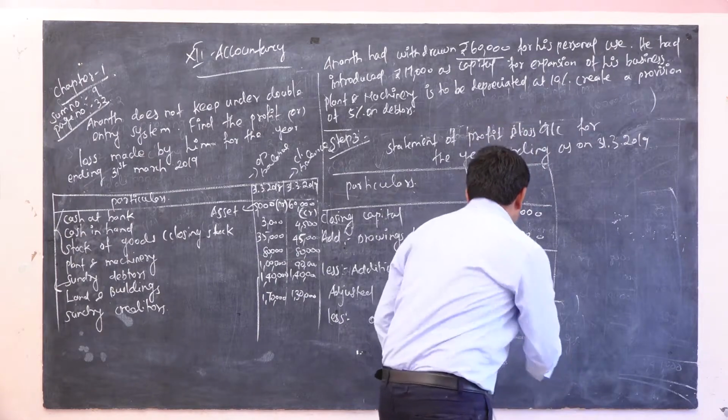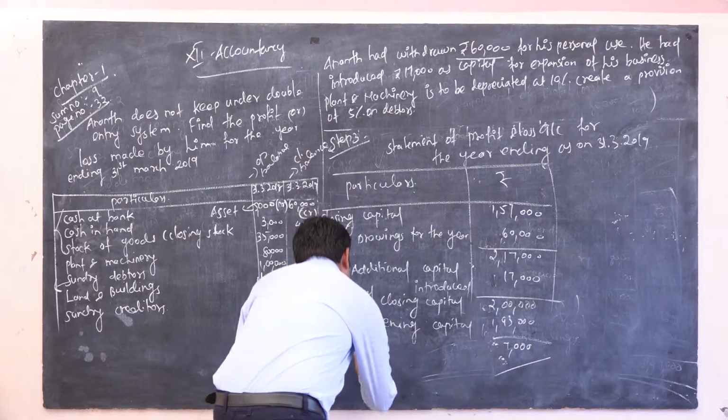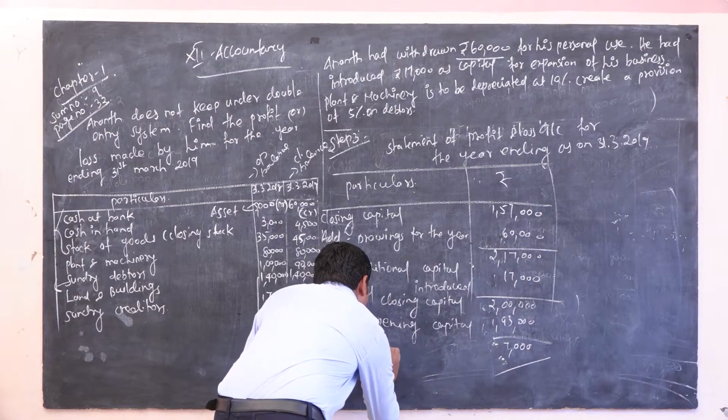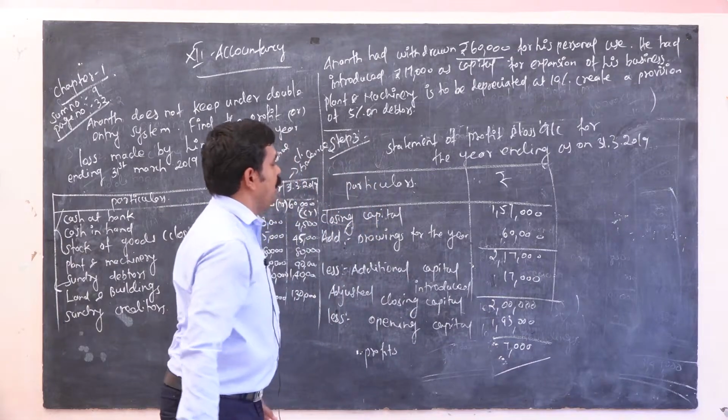So you will get 7,000. That is a profit, the profit or loss of the company.